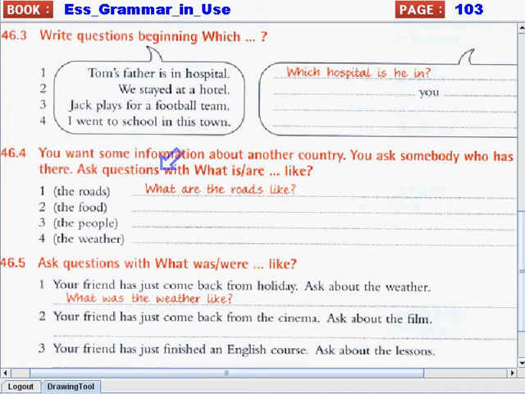Hello, students. I'm happy to see you today. Well, this is going to be the next part of our video under Unit 46. And please try to search the first part of this video. Okay? Now, in this task 46.3, we have to write questions beginning with which.